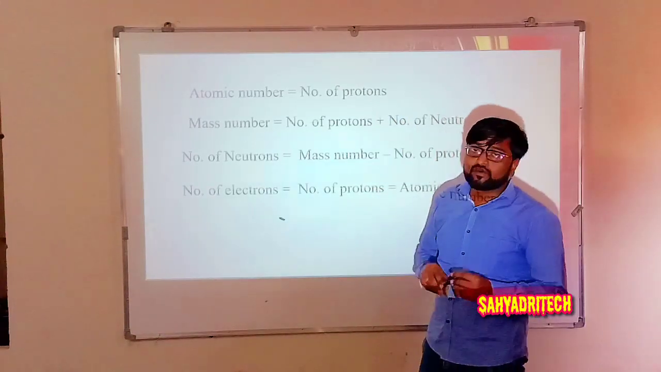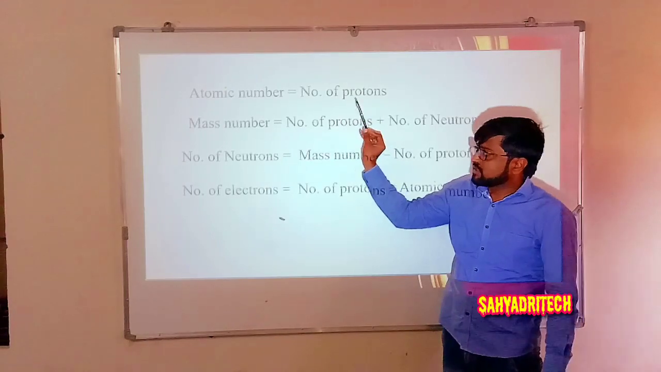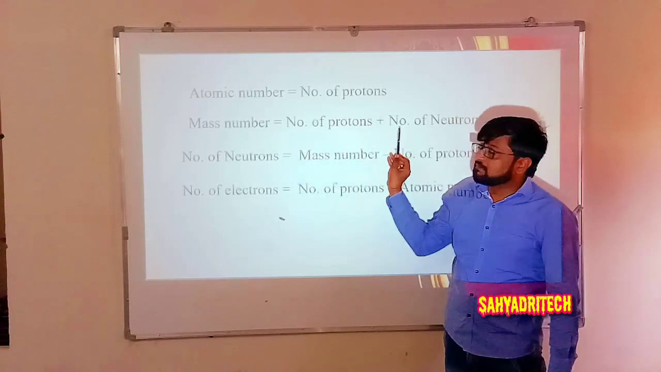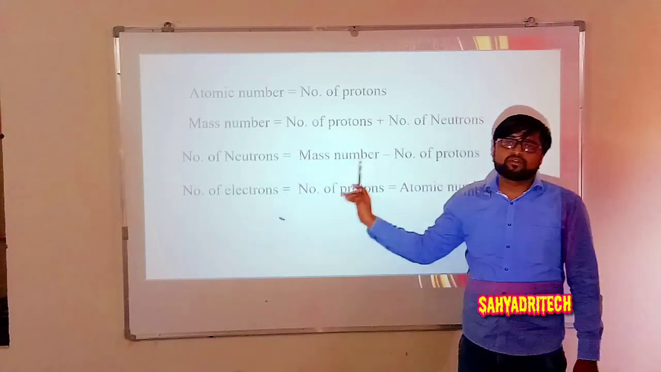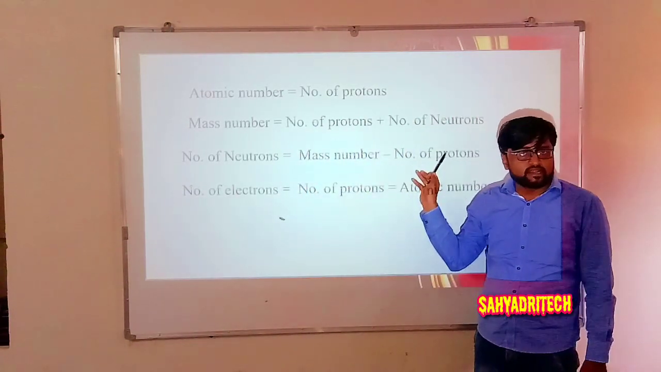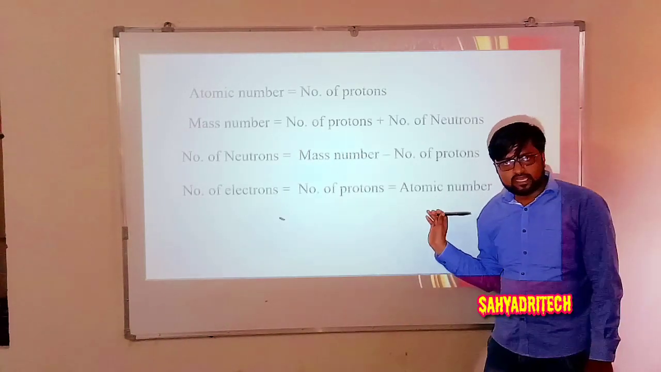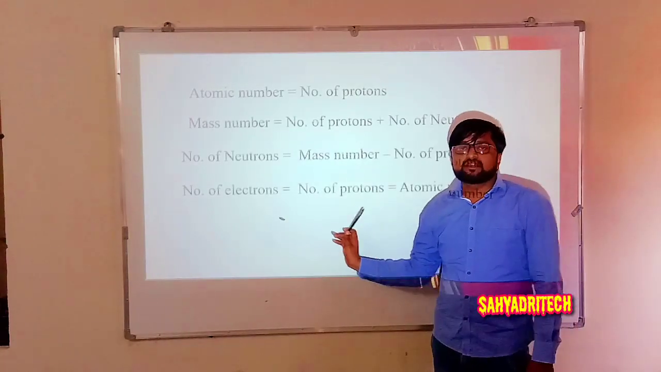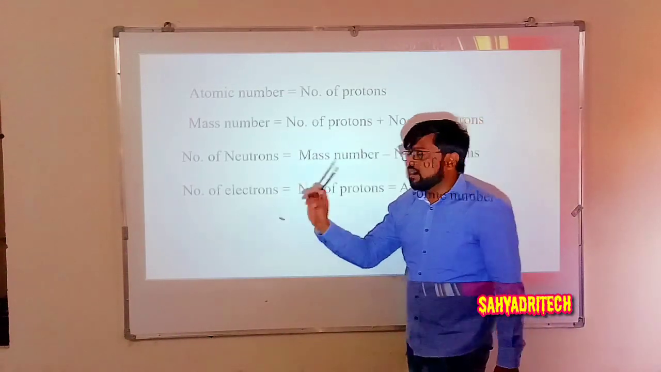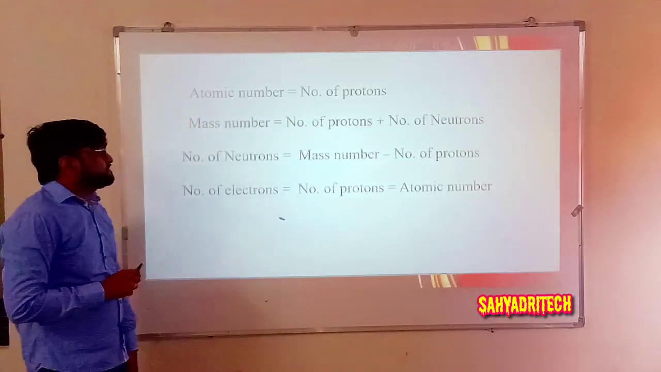So overall, what is to be remembered here is: atomic number means number of protons, mass number means sum of protons plus neutrons, and number of neutrons is equal to mass number minus atomic number. And for any neutral element, atomic number itself indicates the number of protons as well as the number of electrons.